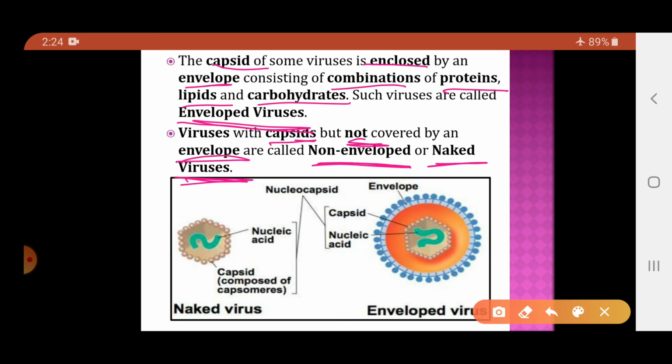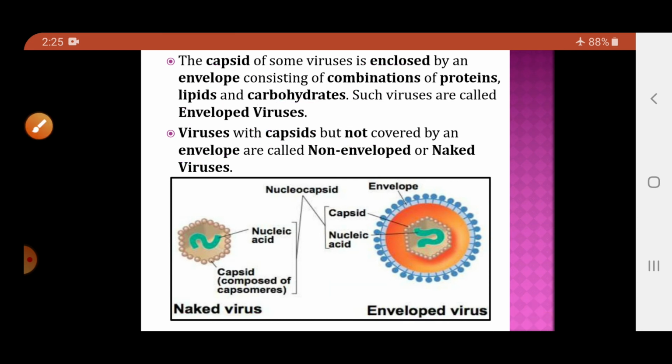So here you can see the two diagrams. This is a naked virus, this is an enveloped virus. Here you can see the middle part is the genetic material. Surrounding it is the capsid, and this capsid is again surrounded by a layer of envelope. So such viruses are called the enveloped viruses. Whereas here you can see there is only the nucleic acid and the capsid. No additional envelope is present surrounding the capsid. So such viruses are called the naked viruses.